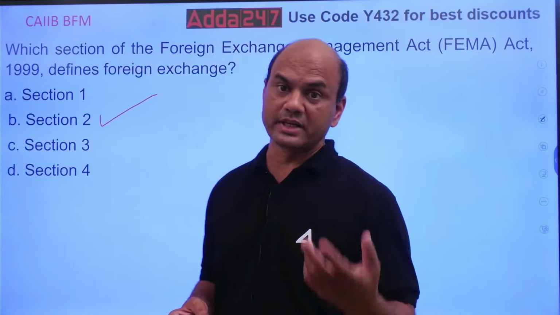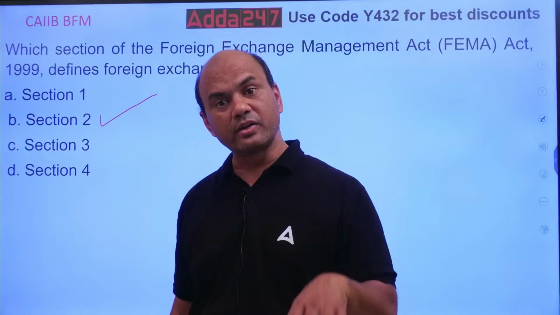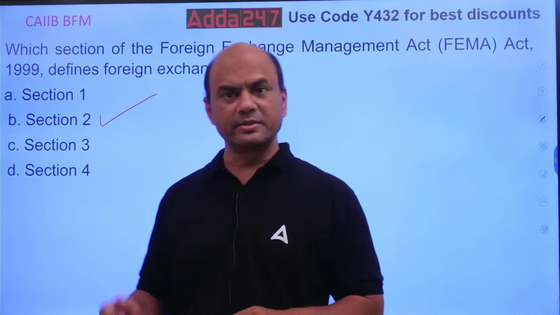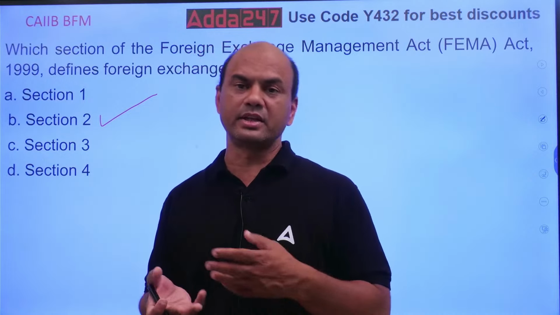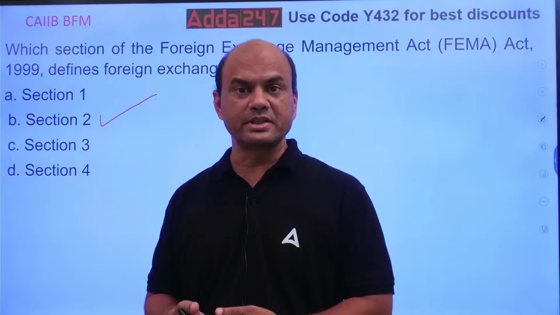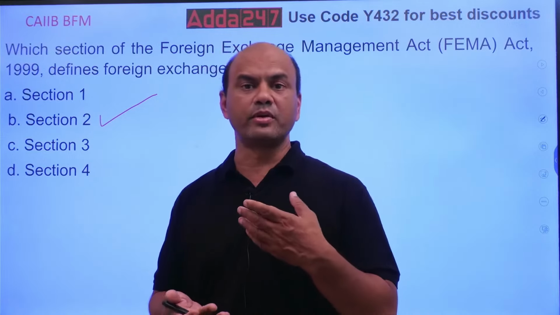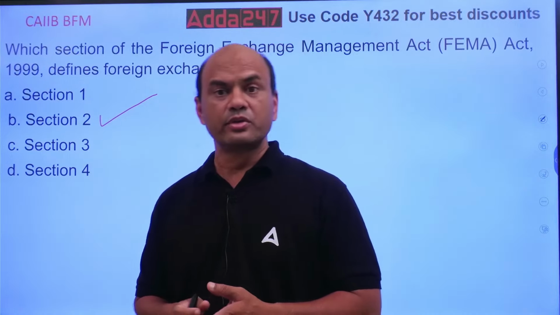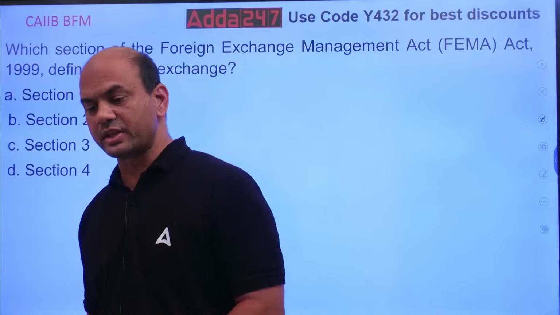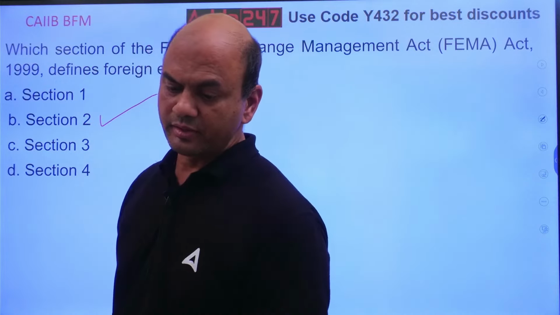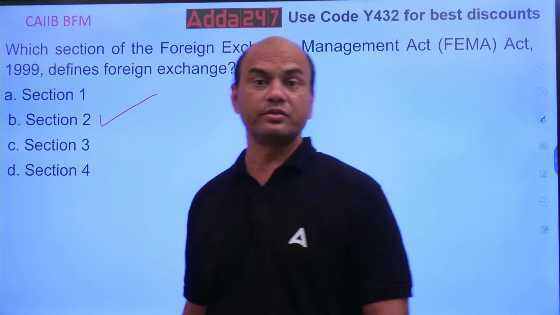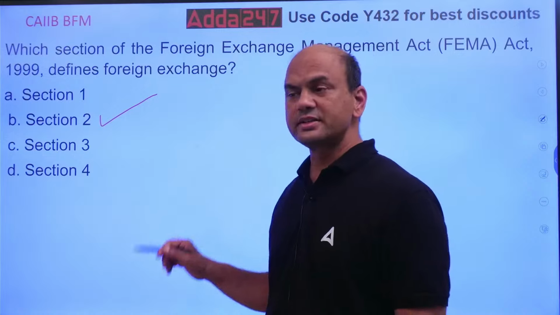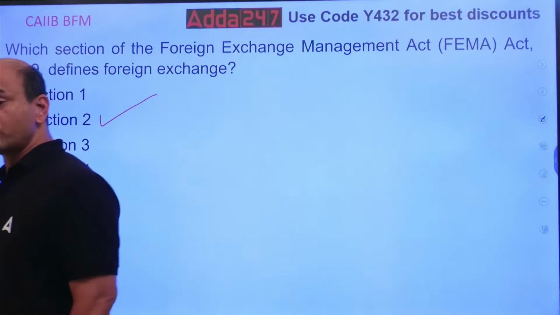It can be in the form of cash also. It can be in the form of TT also, telegraphic transfer. It can be in the form of anything. Similarly, contracts can be in the form of anything. It can be options, calls, swaps, anything. So both of them are defined as forex, foreign exchange. It can be a bill of exchange also, which is drawn. So any negotiable instrument. So the answer is section 2. Section 2 defines.